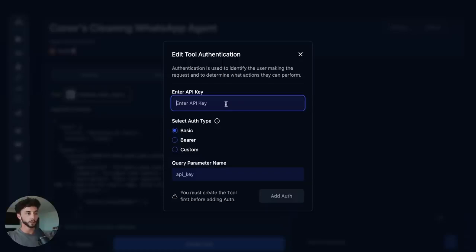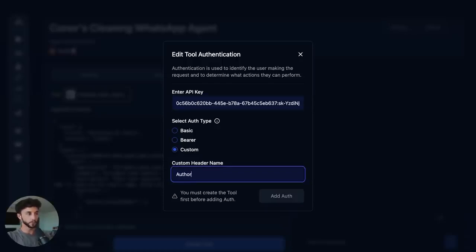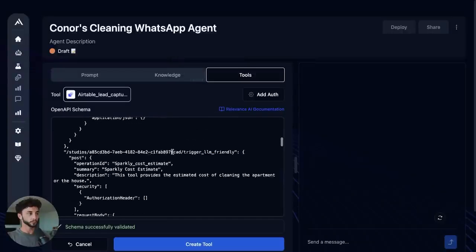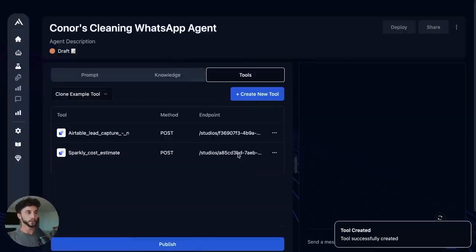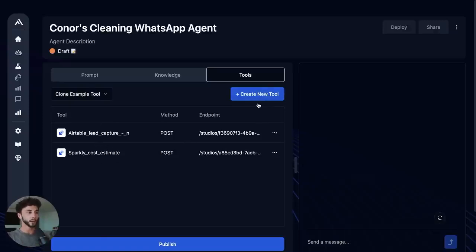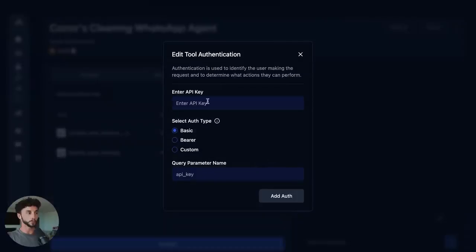We go back to here, paste this in, we go custom auth, and we go authorization with a Z. Oh, I need to create the tool, sorry. So we can just click create tool. So the tool has been created successfully. And there we go, we have both of the tools added in because we did them both in one bundle on Relevance. And then if we go edit auth, we can then put in the API keys for both of these so that we have permission to use them.